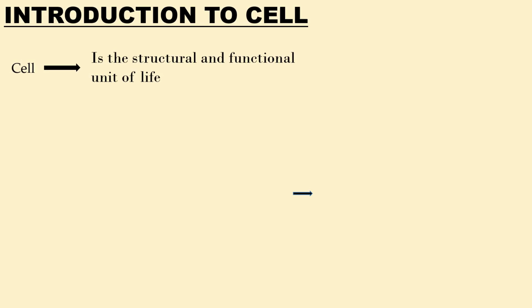And of course, all living organisms, or all life material on earth, is due to the presence of cells. So if there is no cell, there is no life.